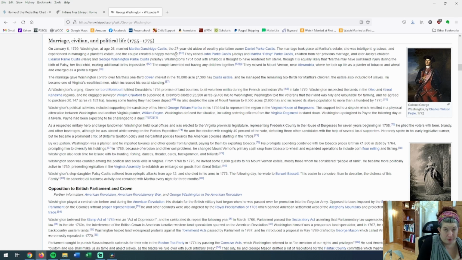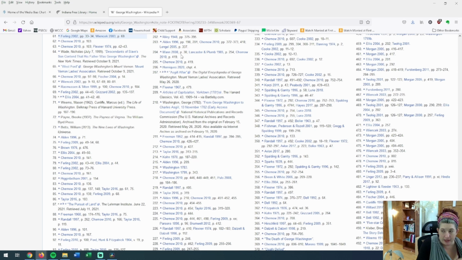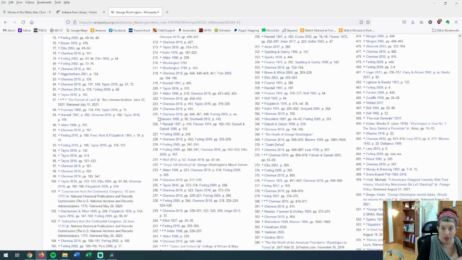If I want to put this in my paper, or I want to use some of this information, this is the beautiful thing about Wikipedia. Again, pay close attention to this. These footnotes are your friend. I can click on this footnote and it'll jump me to the bottom of the page. This one has a lot of footnotes.